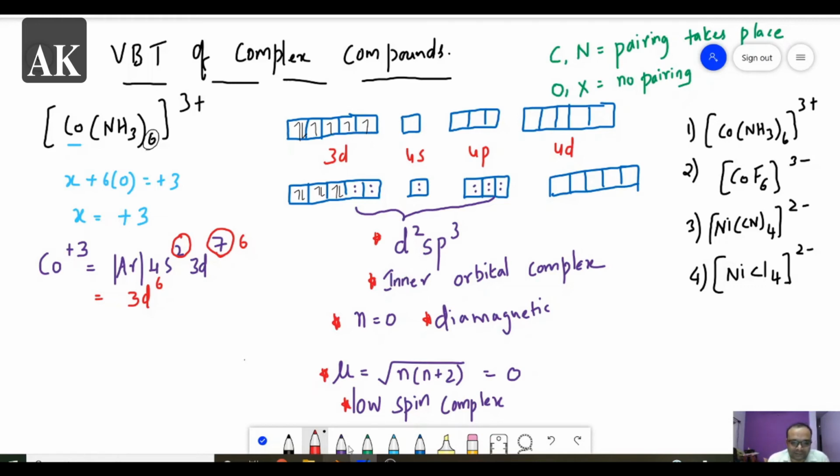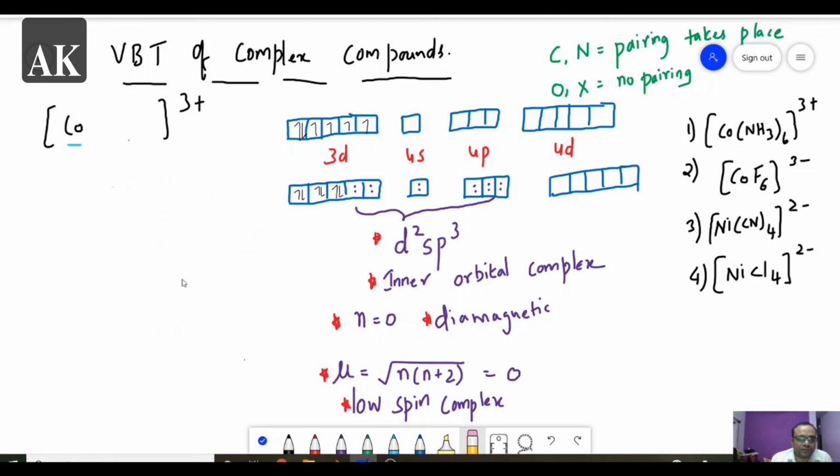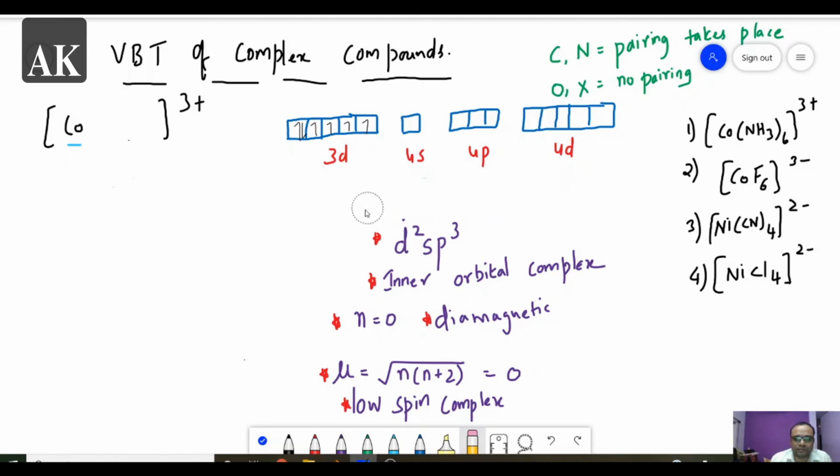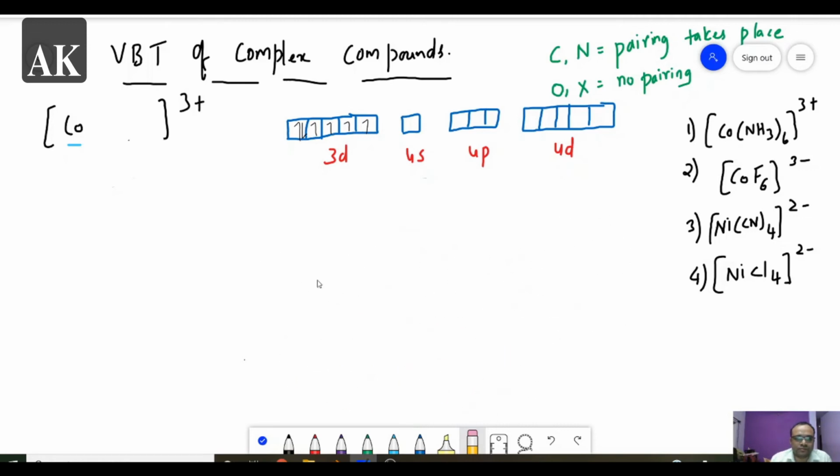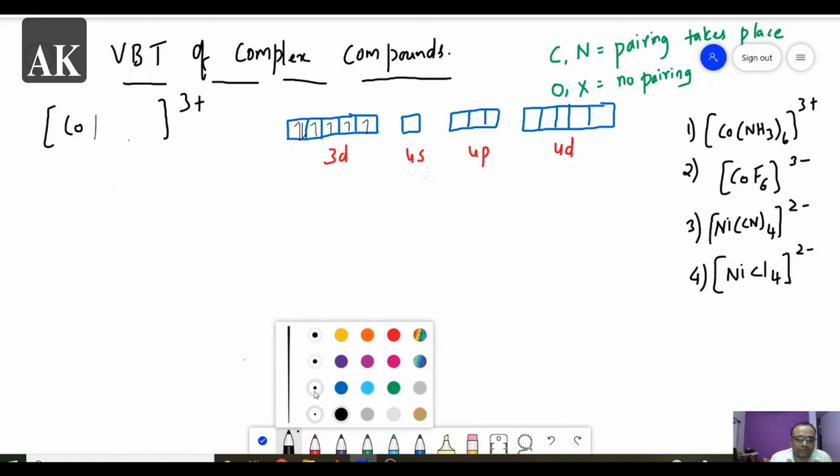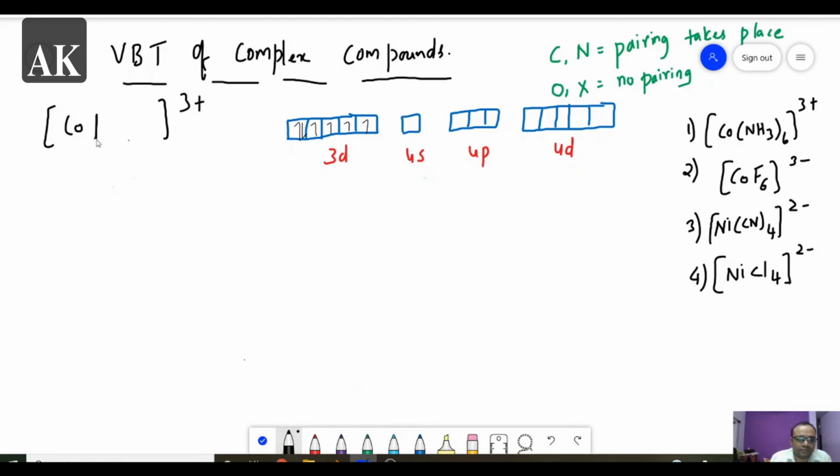Now let us see the second complex. The second complex is also cobalt. So it is CoF6 3 minus.